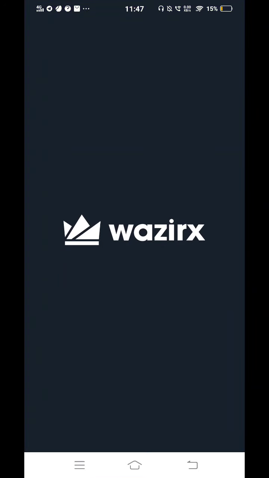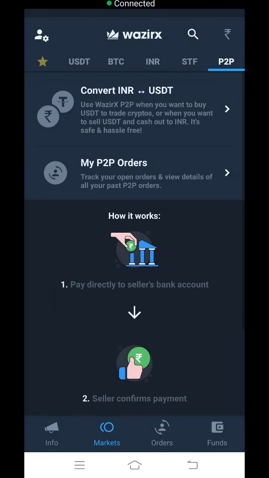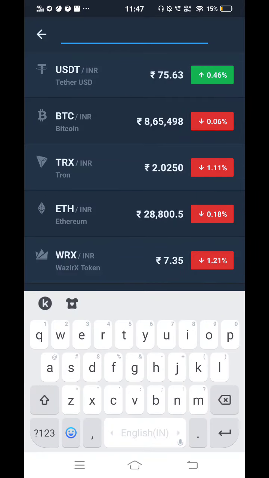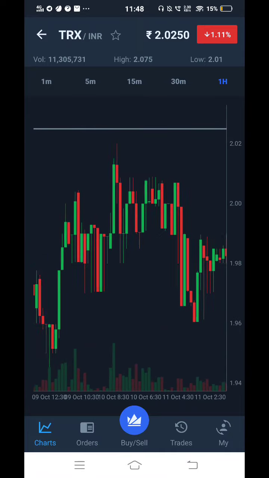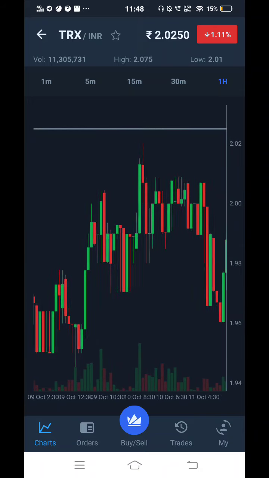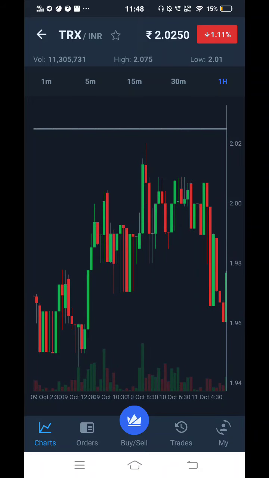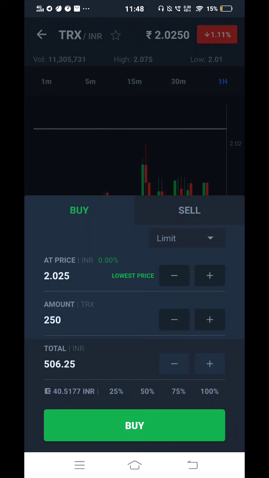Here it is. This is the exchange which I am using, WazirX. You can search TRX INR. TRX means Tron, INR is Indian rupees. Today's rate for Tron is 2 rupees and 0.0250. You can convert it to USD and check. You can go here and buy Trons at the price, depending on how much amount you want to invest.